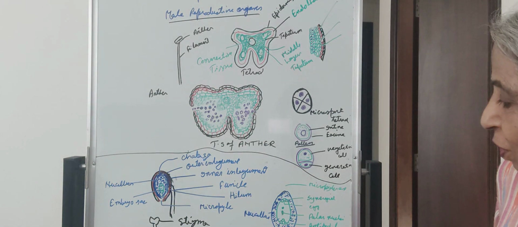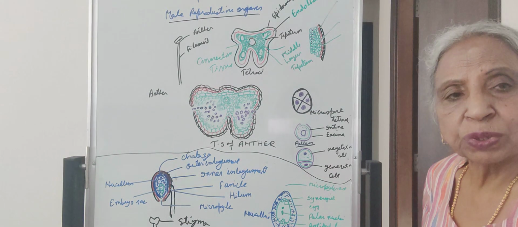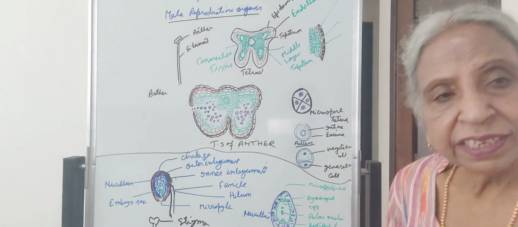This is all about the structure of the female gametophyte. Then we will do pollination and fertilization in the next step.